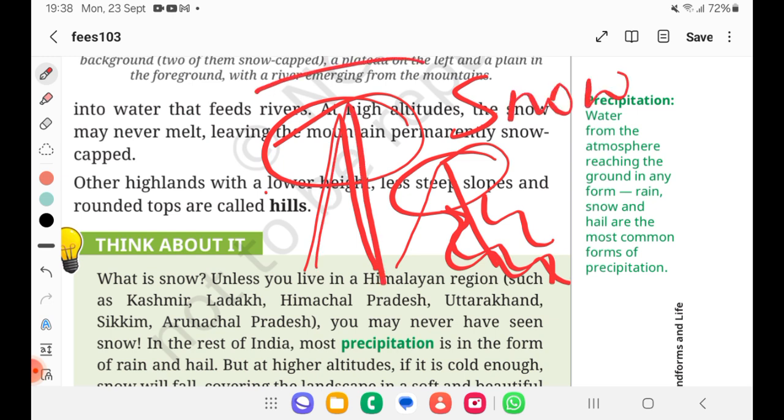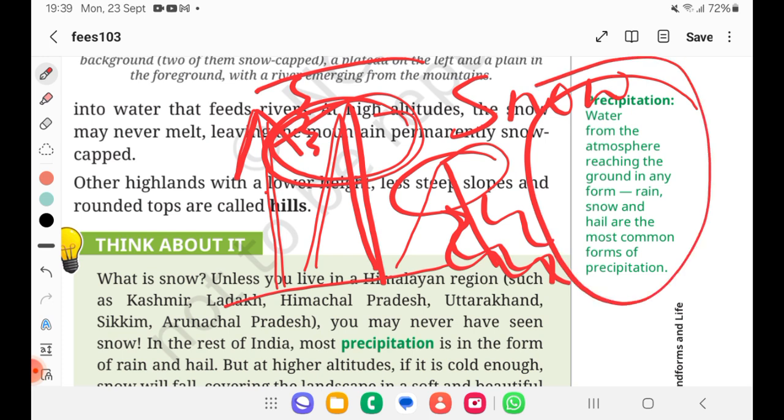And as I told, as you go higher from the earth's surface, temperature falls. So it won't come as water, but it comes as snow or hailstorm. That is what they mentioned here. Precipitation: water from the atmosphere reaching the ground in any form. Rain, snow, and hail are the most common forms of precipitation.